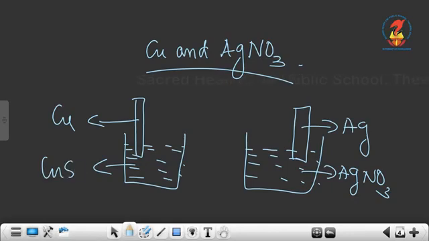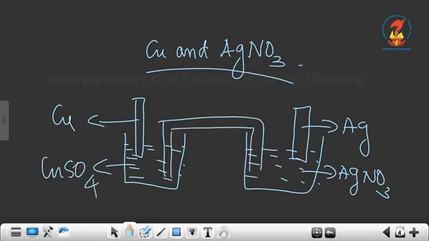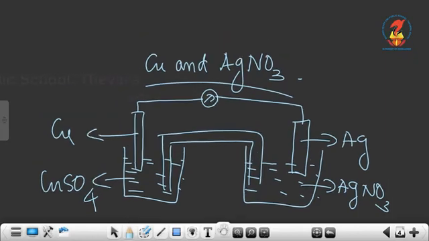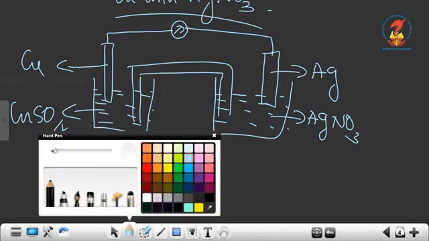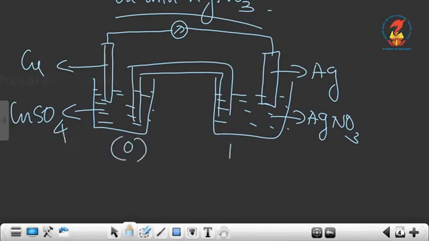Copper in copper sulfate solution, and the two solutions are connected by a salt bridge, and this is connected by a wire and an ammeter. Now again you can see this is our oxidation half cell and this is our reduction half cell.